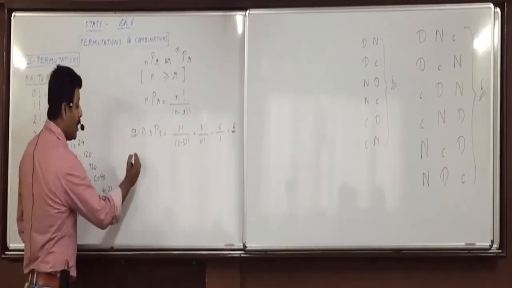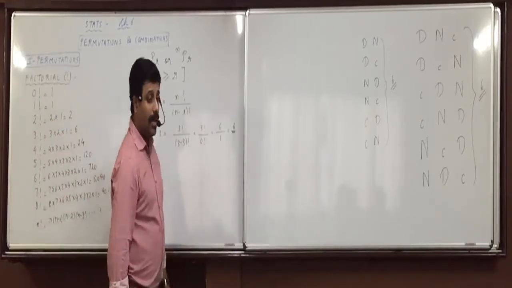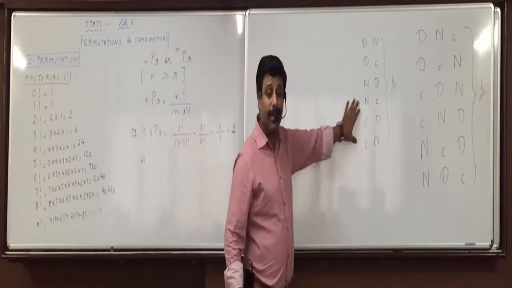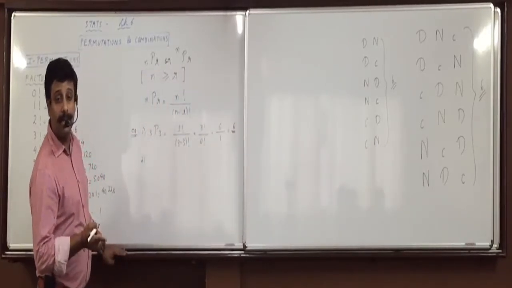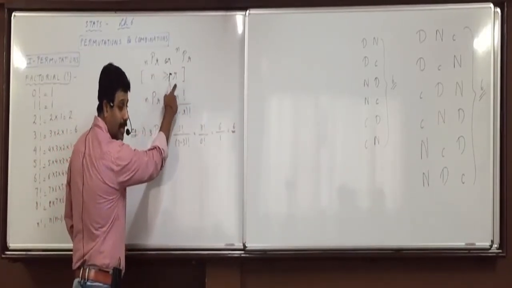Understood this? Now the second example which I gave you, here out of 3 people we arranged how many people? 2. So that will be 3P2 or 2P3? 3P2. N will always be greater than or equal to R.